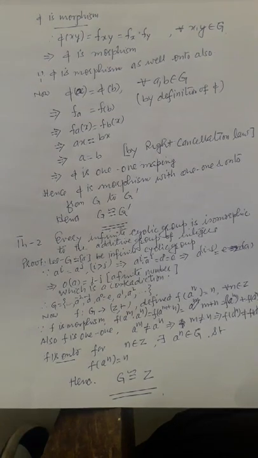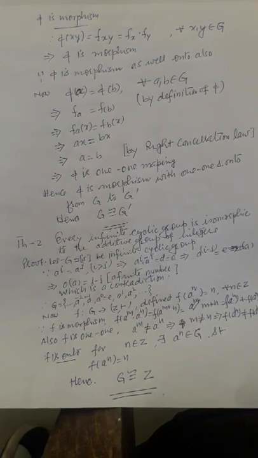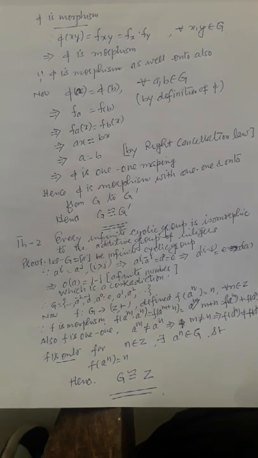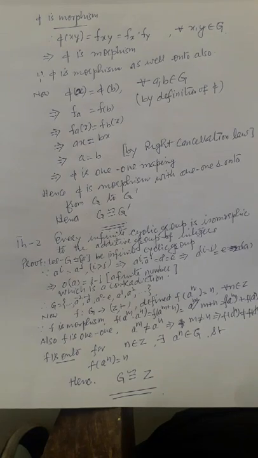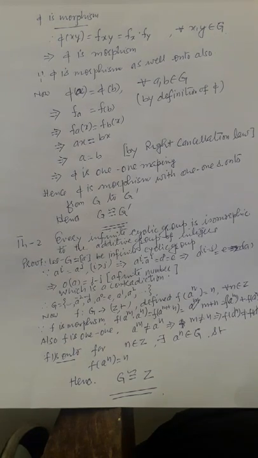Since the order of the generator is the same as the order of G, it means G should be finite, which contradicts that G is infinite. Hence no two elements like a^i, a^j are equal. Hence the elements of G can be written this way and all are distinct.